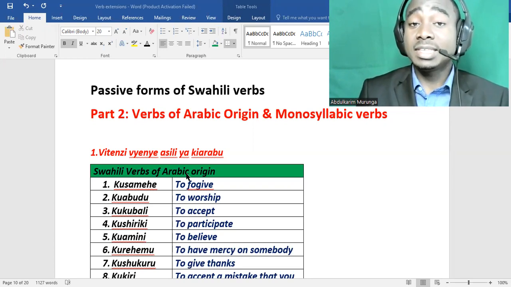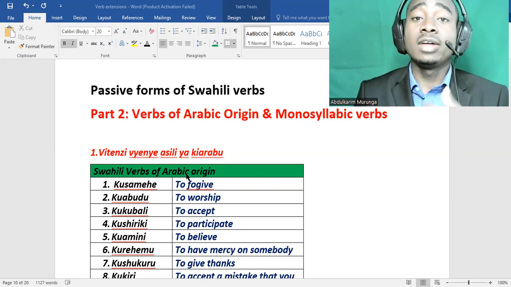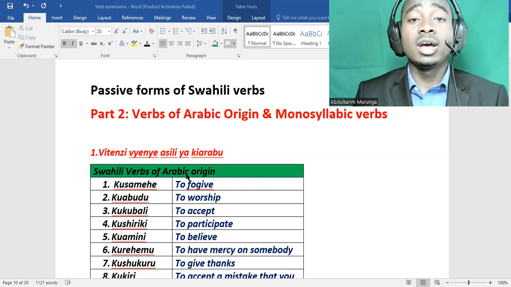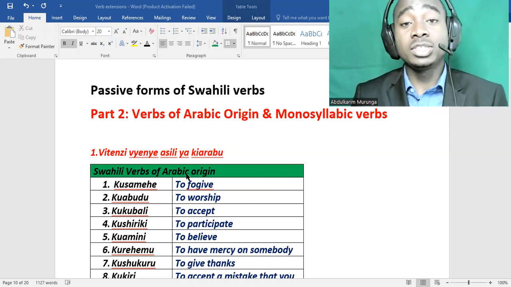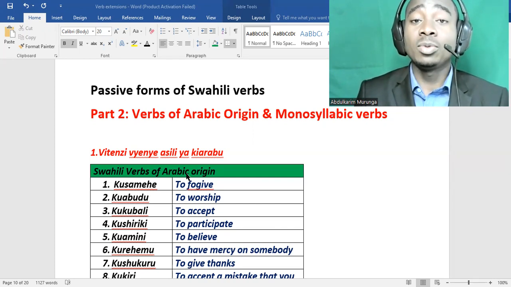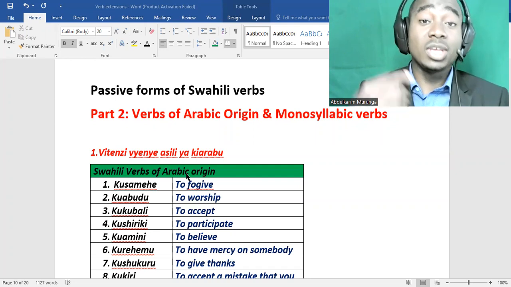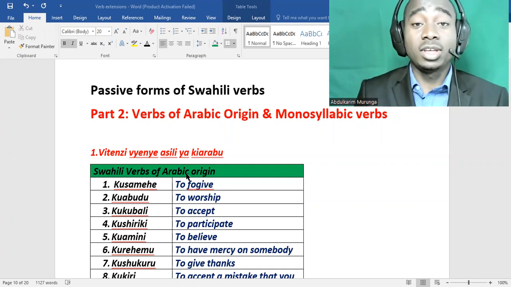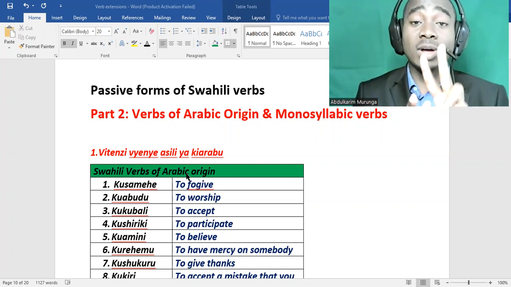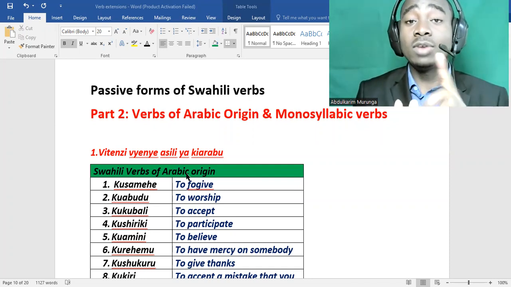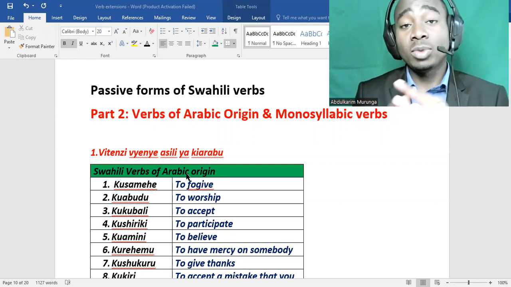Same, we have kuhisi is to feel. This is from Arabic origin, and from Bantu origin we have the Swahili verb kusikia, which means to hear or to feel, okay? So we can have two verbs meaning the same thing, one from Bantu language and one from Arabic language.